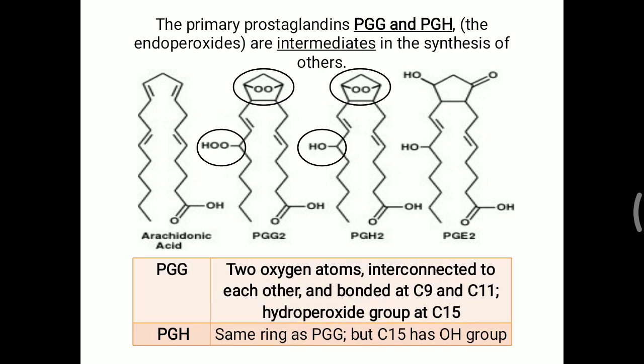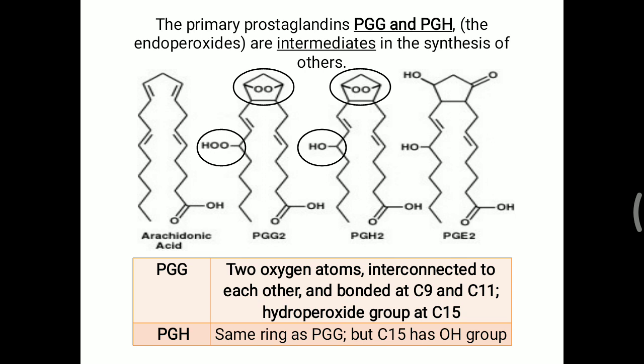In PGG, the 2 interconnected oxygen atoms are bonded at carbons 9 and 11 in the 5 carbon ring, plus the hydroperoxide group at carbon 15. PGH has the same structure, but carbon 15 has a hydroxyl group.